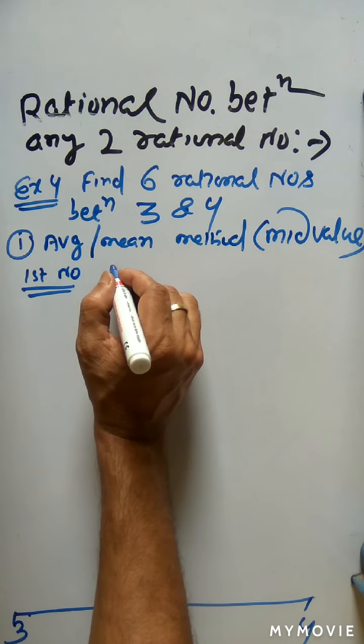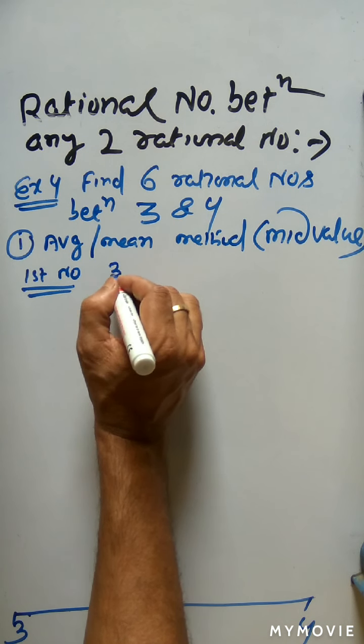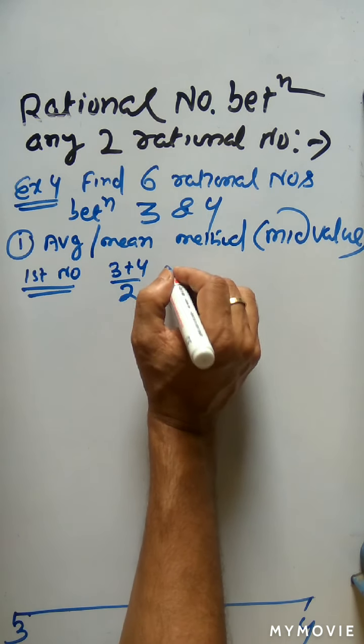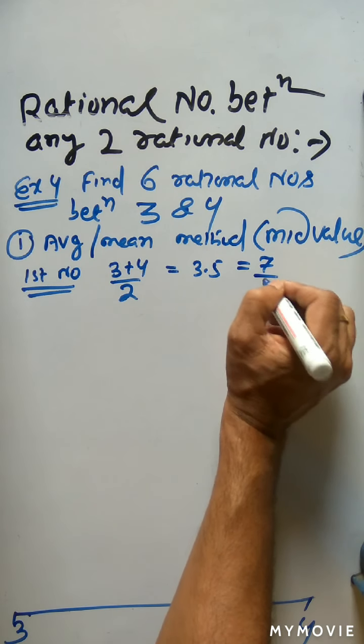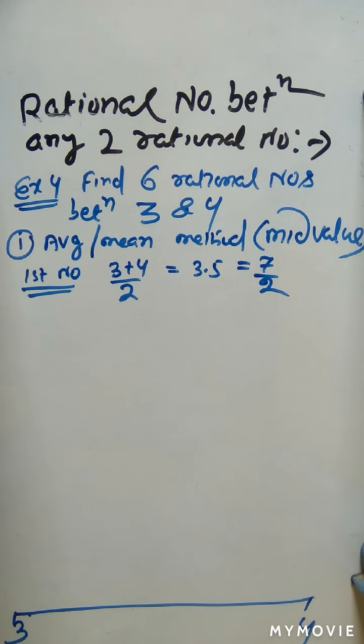Then what is the first number? You take the mid value of 3 and 4. 3 plus 4 divided by 2, which is equal to 3.5. 3.5 is nothing but 35 by 10. 35 by 10 is nothing but 7 by 2. So this is the first number. So I got the first number is equal to 7 by 2, which is equal to 3.5.